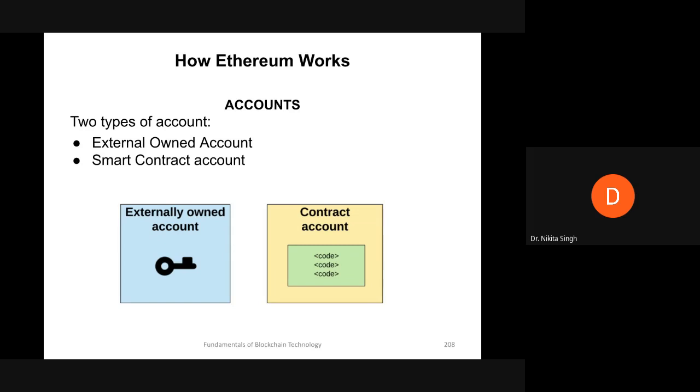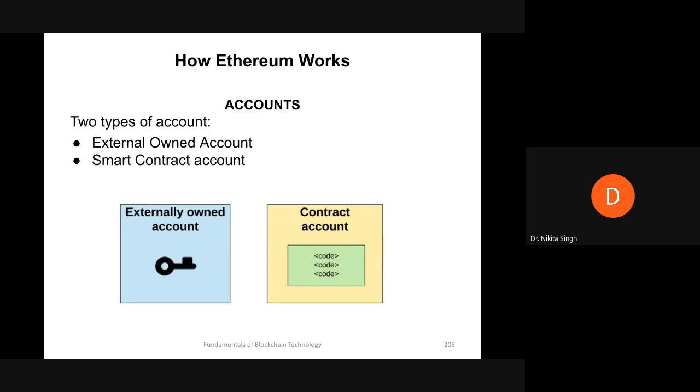Then what happens exactly on contract accounts is that suppose some condition is triggered. In response to that condition, your contract executes. And when your contract executes, it may end up transferring some money, if certain conditions are met, from one account to another. So that sort of transaction occurs on your contract account.